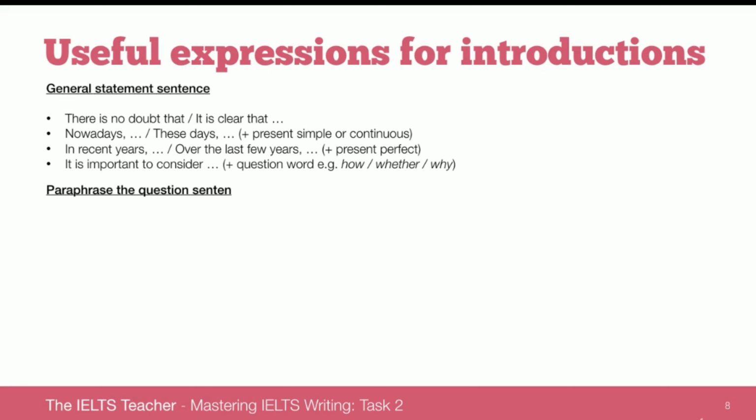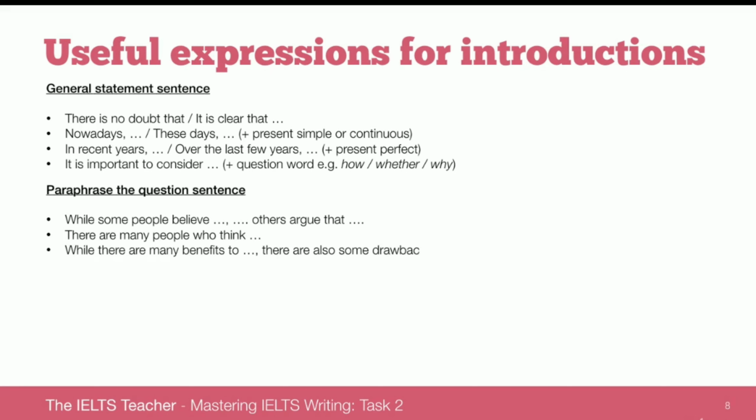While some people think this, others argue this. Now that comes to the paraphrase sentence. And you can see this here. While some people believe this, others argue that this. You just fill in the gaps there with what the topic is about. There are many people who think. That might be quite useful for an opinion essay where you're not given two sides. While there are many benefits to whatever we're talking about, there are also some drawbacks to consider. This could be useful for discussion essays.